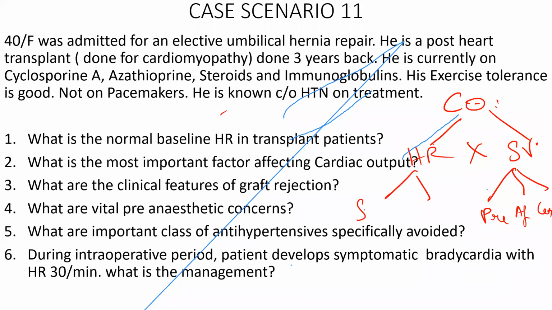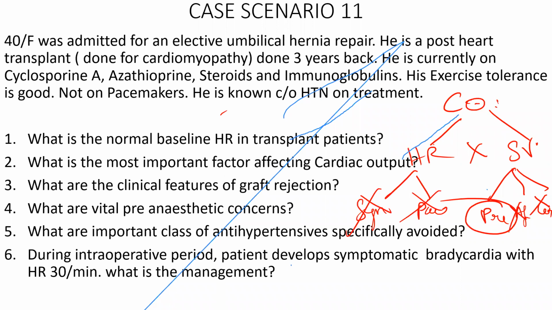Heart rate is affected by the sympathetic and parasympathetic systems. In a transplanted heart, no use. There is no reflex vasoconstriction either. It depends only upon the intrinsic myocardial contraction, not responding to extrinsic control. So this becomes the major factor affecting the cardiac output.